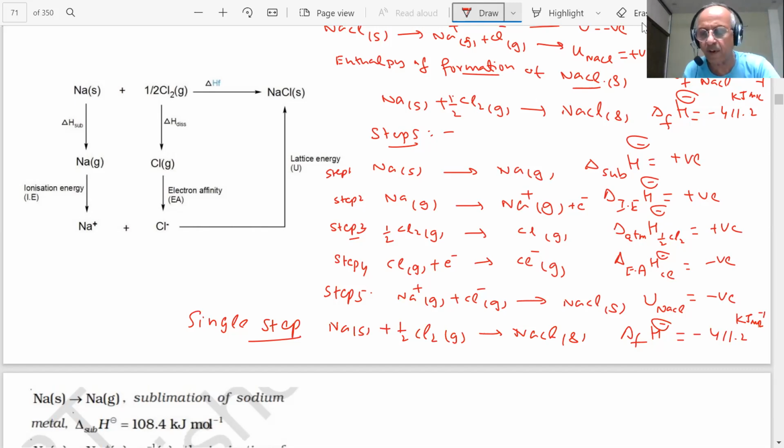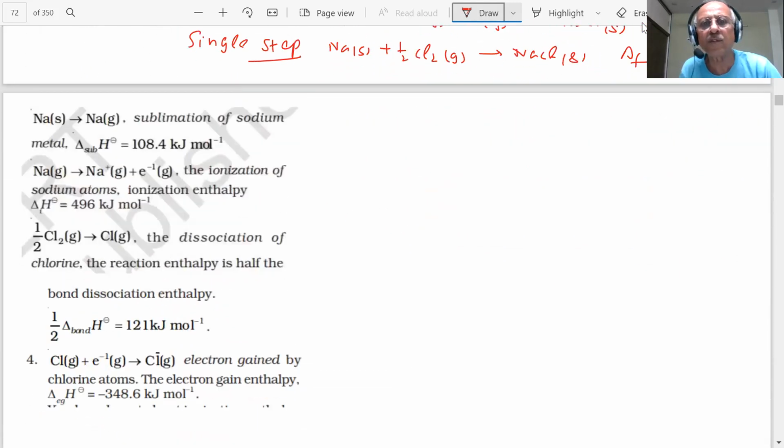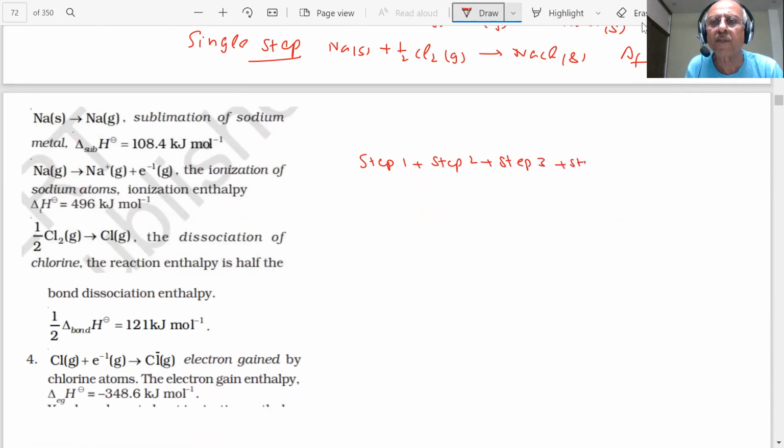What I am trying to say is, if I add step 1, step 2, step 3, step 4 plus step 5, this is equal to the single step.